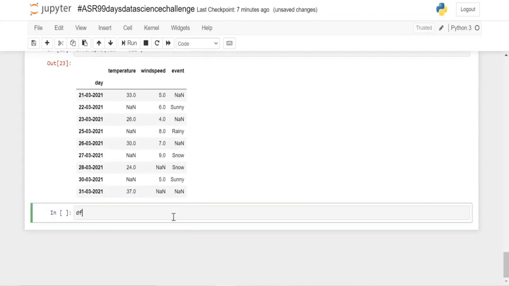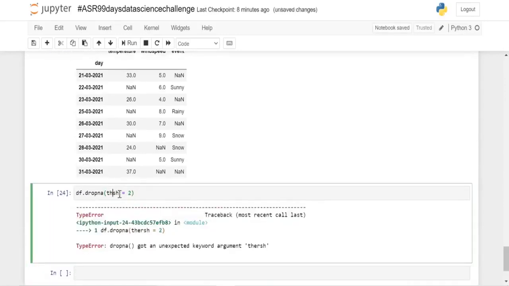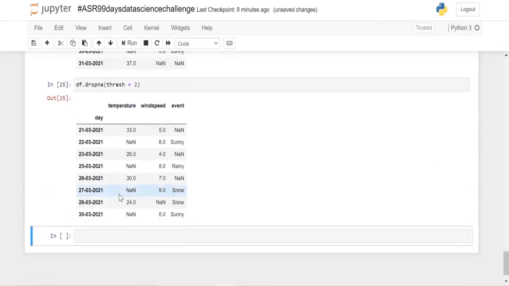And now lastly we are going to look at our threshold parameter, which is thresh. So df dot drop NA, and here I will pass in the parameter thresh, and I will set it to 2. And I have set it to 2, and here we can see that the rows with just one valid value are dropped.